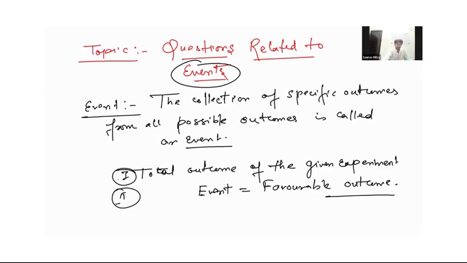Let us take one example. An event means specific outcomes, particularly favoring that event only.